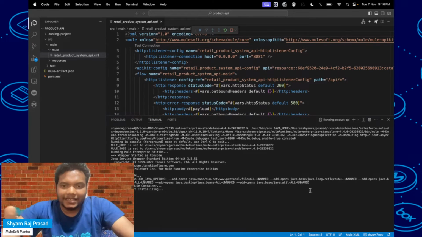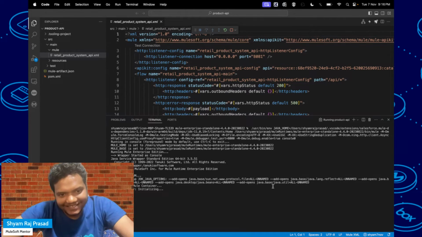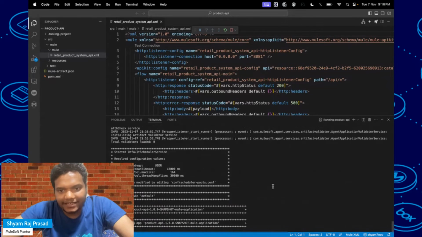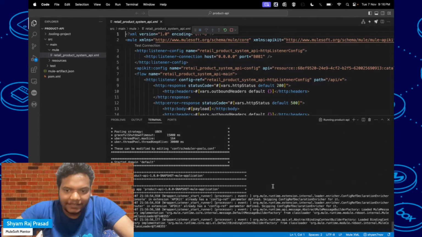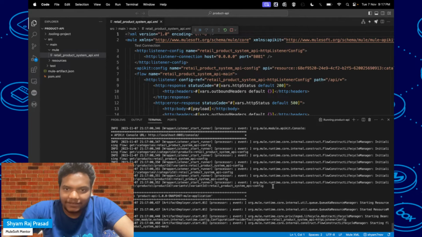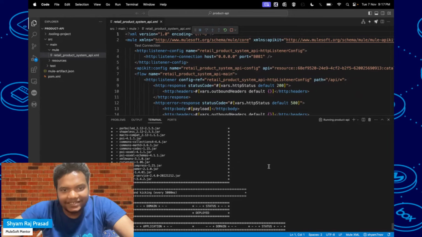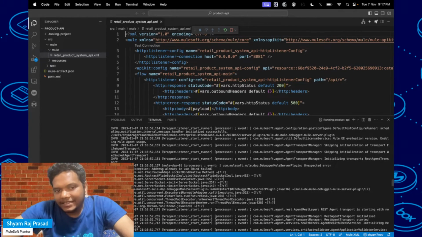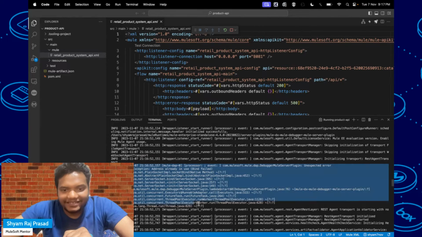This is the basic starting point for the ACB. Like in Anypoint Studio, first we create a hello world or something like that. Similarly we can do the same thing here. But my observation is that I'm getting this error every time.